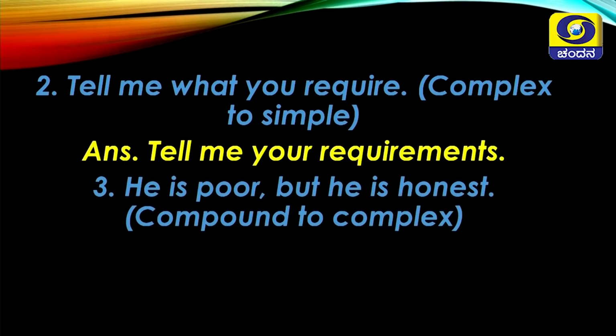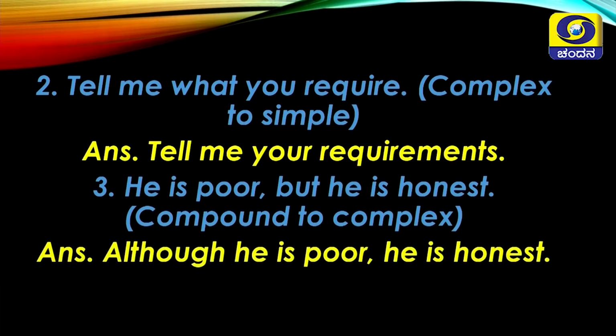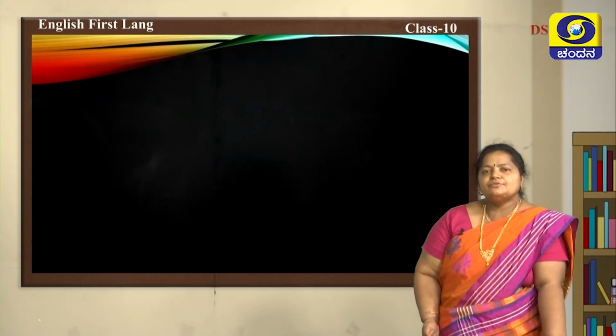Third one is, he is poor but he is honest. You were asked to transform compound to complex. Answer is, although he is poor, he is honest. Shall we move to the second assignment?